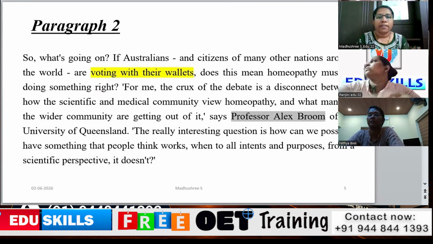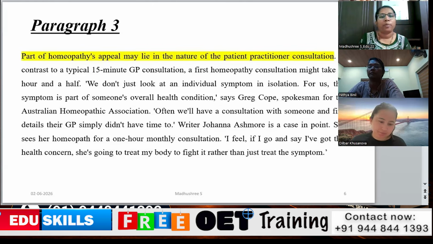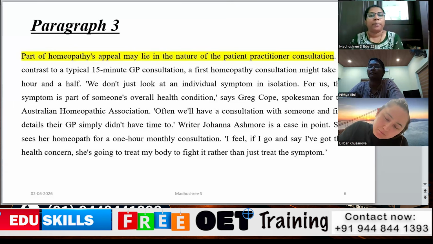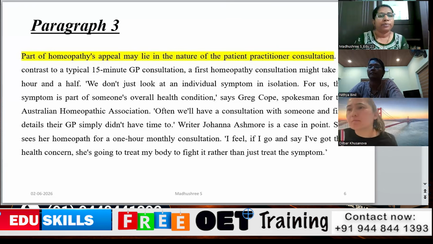Next, the third paragraph: "Part of homeopathy's appeal may lie in the nature of the patient's consultation." They're speaking about whoever is practicing the patient care, as a nurse consultant or the doctors or the medical consultant. Regarding the practitioners, whoever is a homeopath, we are going to say it in paragraph 3.